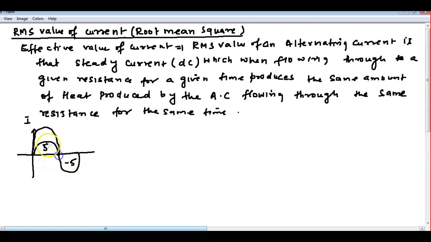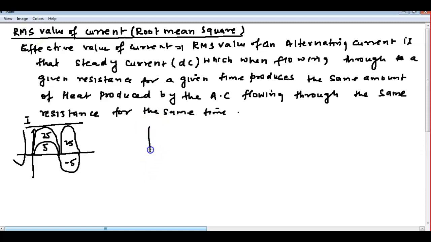So 5 square becomes 25, and this also becomes 5 square is 25. Now I will take the square root of these values, then I will get the absolute value, because I did a square and then a square root. So we will get the absolute magnitude values, right? That same thing will be there in the DC circuit, but in the AC circuit positive and negative both are there. So we have to find the RMS values, and those values only will flow in the whole circuit. Getting here?